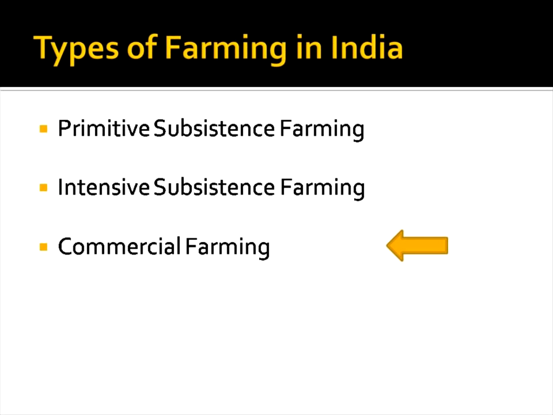Types of farming in India. We are going for three types of farming. First is primitive subsistence farming, second is intensive subsistence farming, and third is commercial farming. Don't forget that these are the three types of farming activities in India, and we are going to see them one by one.